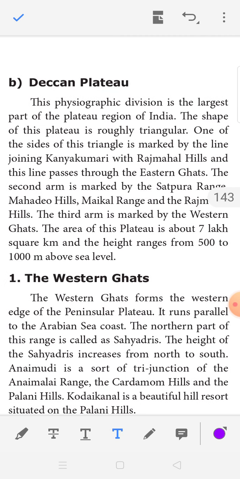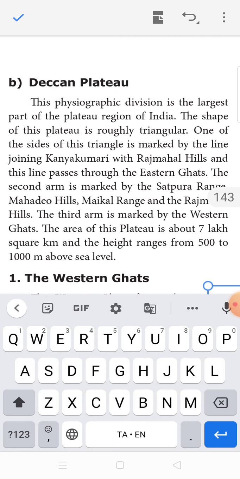The Deccan Plateau. This physiographic division is the largest part of the plateau region of India. The shape of this plateau is roughly triangular.